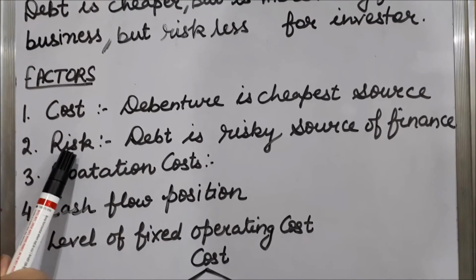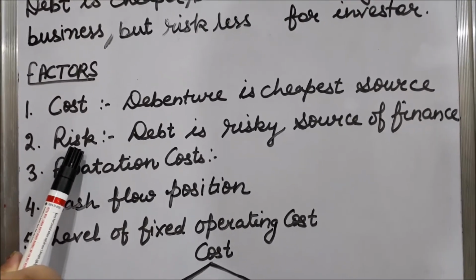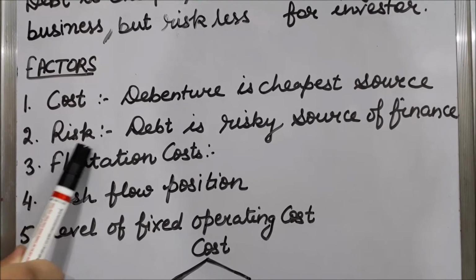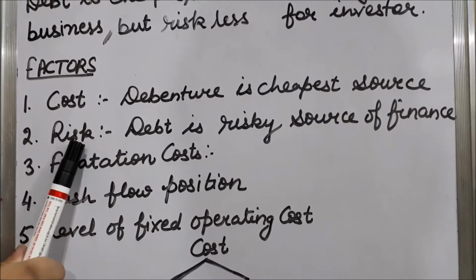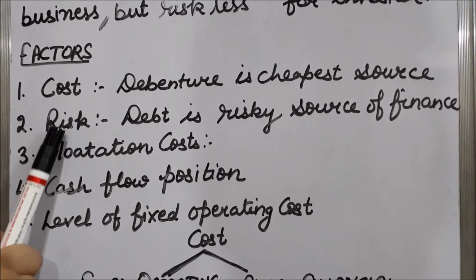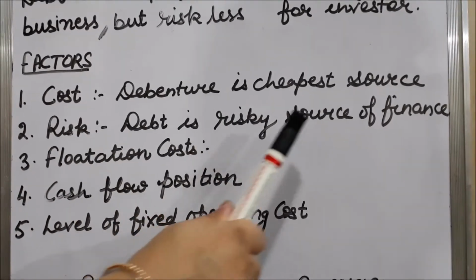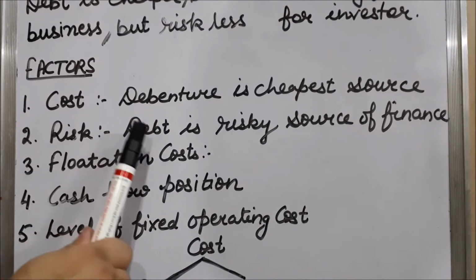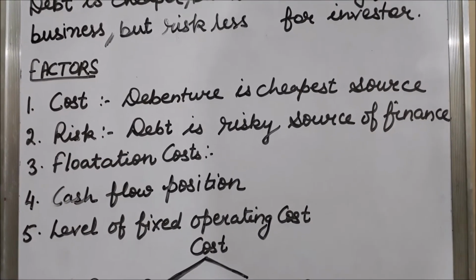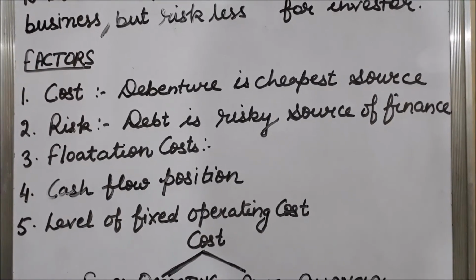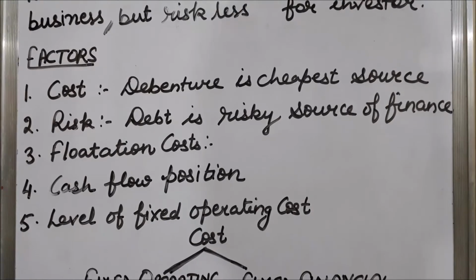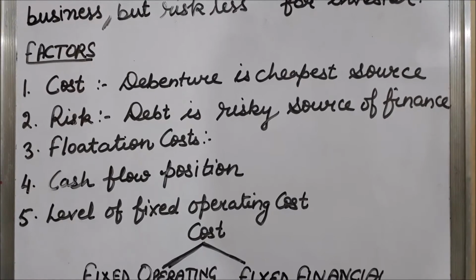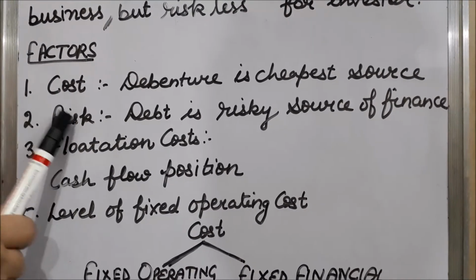Second factor is risk. So students, different sources of finance is having different risk. So a finance manager must consider quantum of risk also before selecting a source of finance. So from this point of view, debt is the most risky source of finance. As I discussed with you today, that on the debt companies have to pay interest definitely, and if companies are not able to pay interest, debenture holders can file a case against company. So from the point of view of risk, that is the most risky source of finance, so it should be avoided from this point of view.